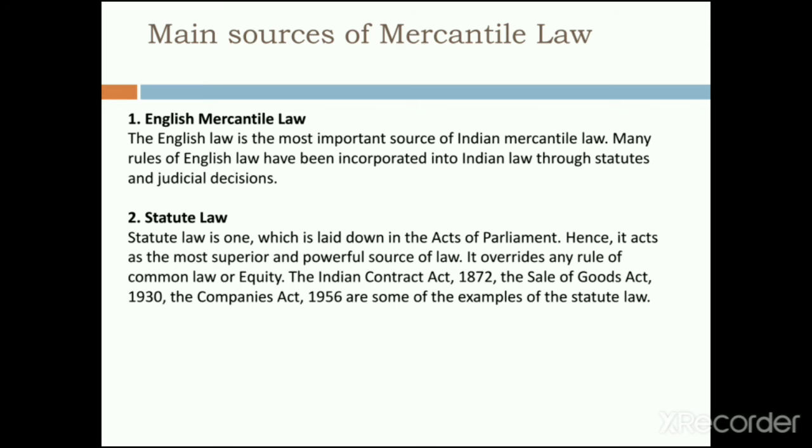Second is statute law. Statute law is one which is laid down in an Act of the Parliament. When the Parliament in its houses passes any act, it forms the law, right? It can change from time to time, from place to place, from party to party. By seeing the majority of the members in the Parliament, the act of the Parliament will be changed. So that particular law, when it is passed by the Parliament, is called statute law.